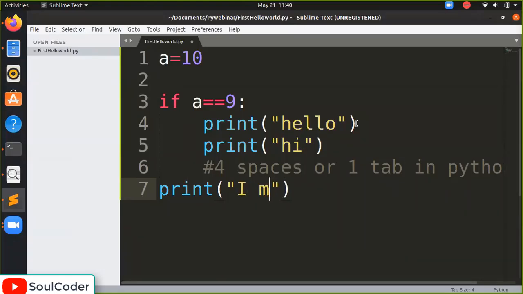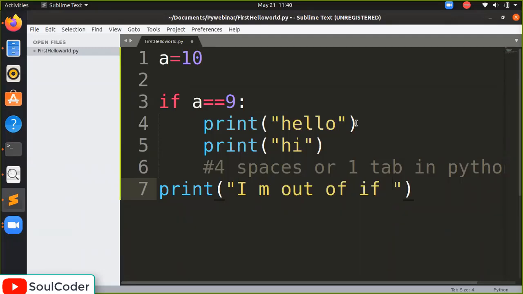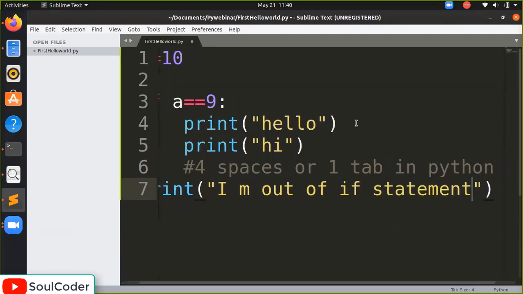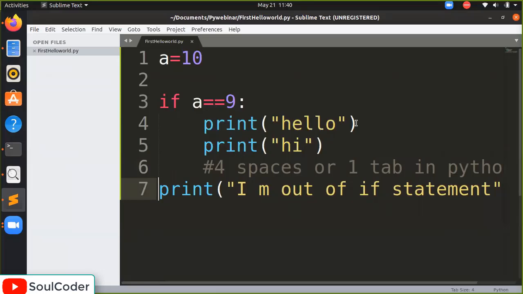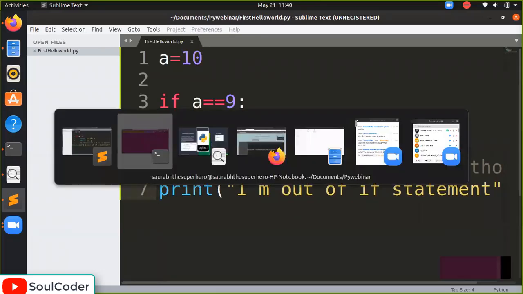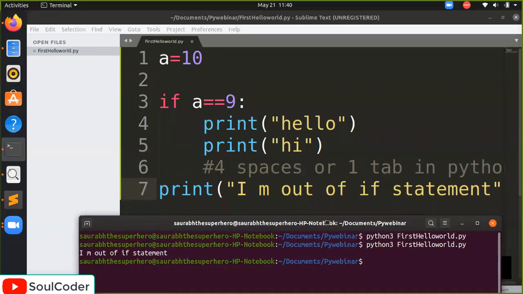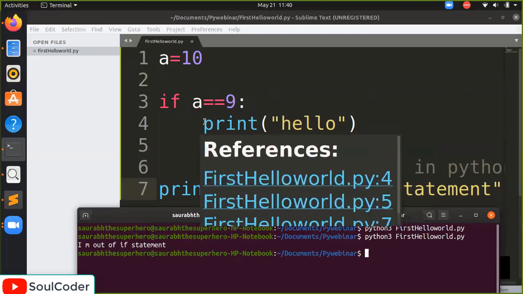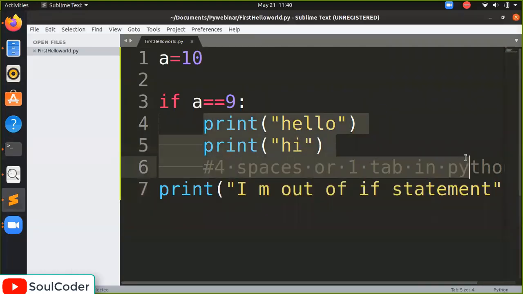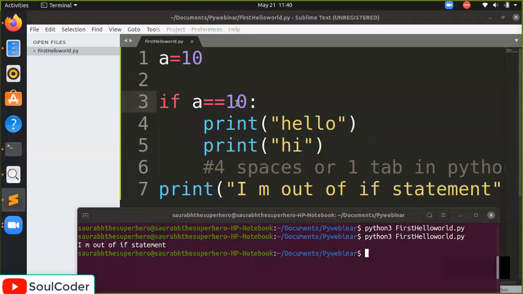I am out of if statement. We will run it again. I am out of if statement is the output. So with a equal to 9, the code inside this block is not run, it doesn't execute. But when we again set a equal to 10, it will get executed.